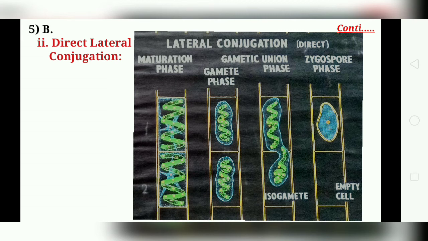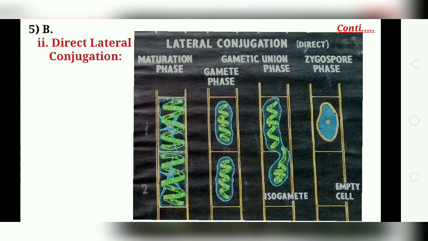It starts pressing against the septum. The protoplast of the male cell shrinks and the conical end of the male gamete becomes elongated and rod-shaped. You can see in the picture. It gradually presses more and more against the septum. Finally the content of the male gamete passes into the female gametangium.